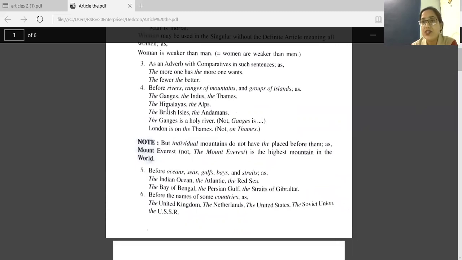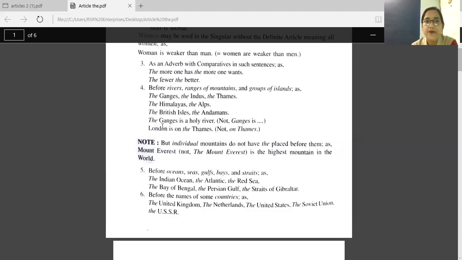Next is ranges of mountains. The Himalayas, the Alps. These are ranges. So here we are writing the. Groups of islands: the British Isles, the Andamans.